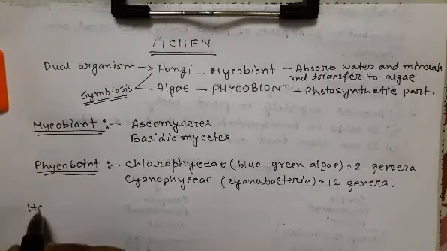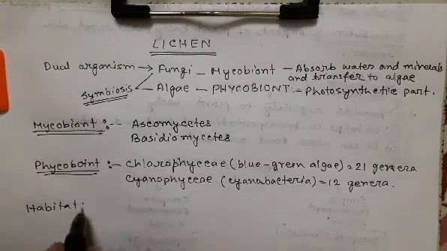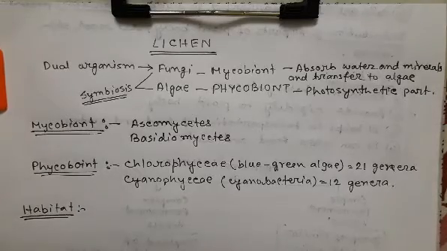Now next is habitat. Where are lichens mostly found?